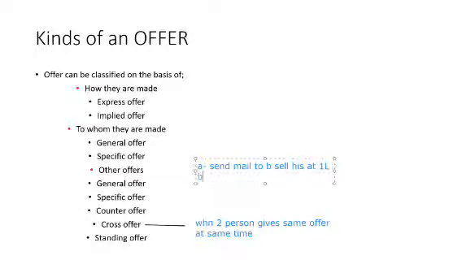Now B will also send a mail to A stating that I want to buy your car at 1 lakh rupees. So here both A's and B's offers are the same, so it is a cross offer.